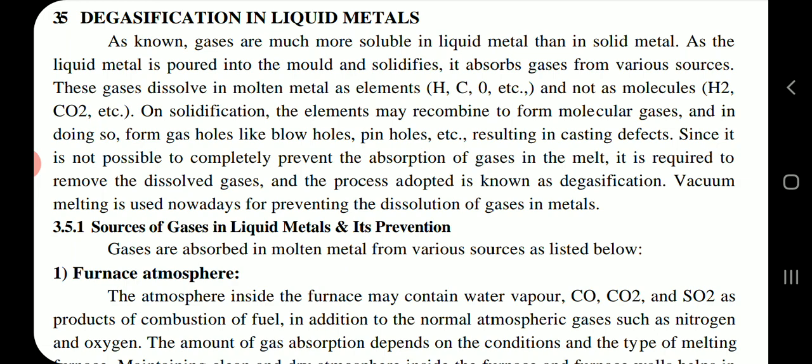Since it is not possible to completely prevent the absorption of gases in the melt, it is required to remove the dissolved gases, and the process adopted is known as degasification. Vacuum melting is used nowadays for preventing the dissolution of gases in metals.